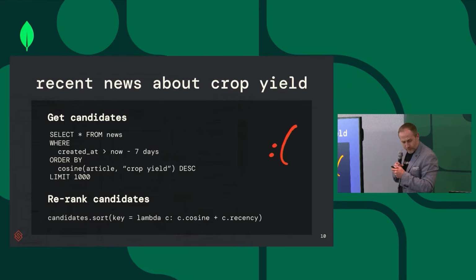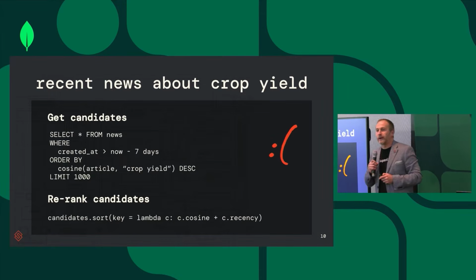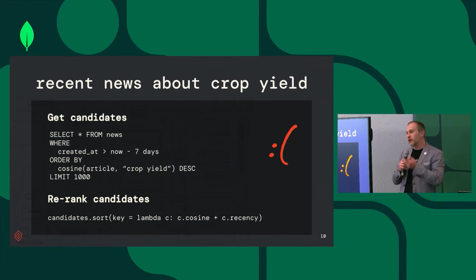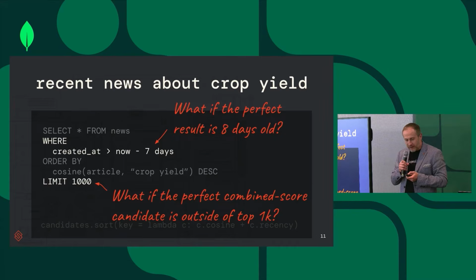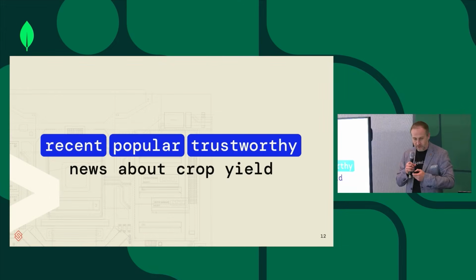So what can you do? You can do, again, we're going back to the 7 days issue, and then we order by the cosine similarity. And then we can also re-rank candidates using a function. So that's kind of working, right? But again, as we discussed, what if the perfect result is 8 days old? And what if your best result is not within the top 1,000 results that you retrieved?